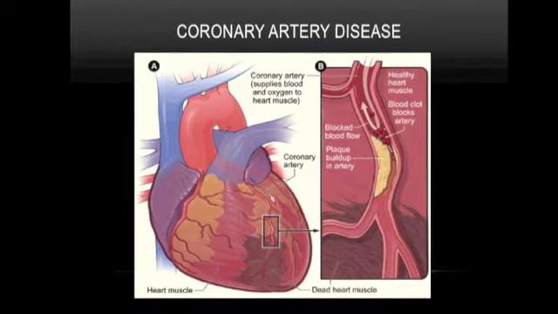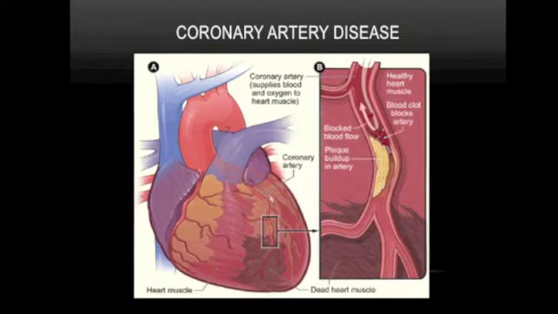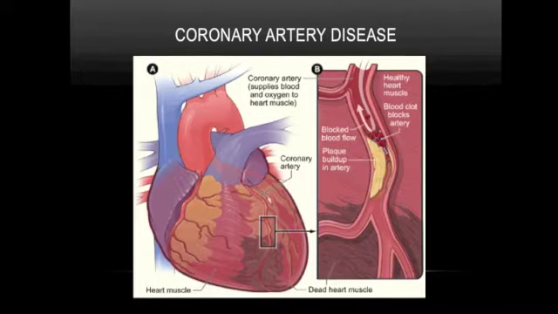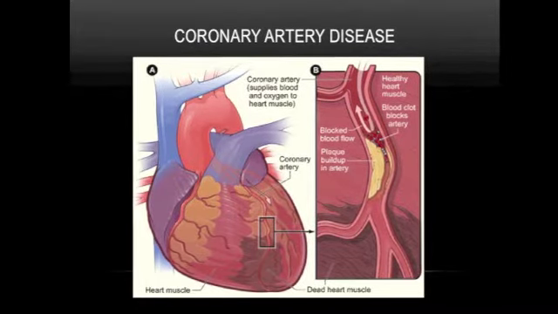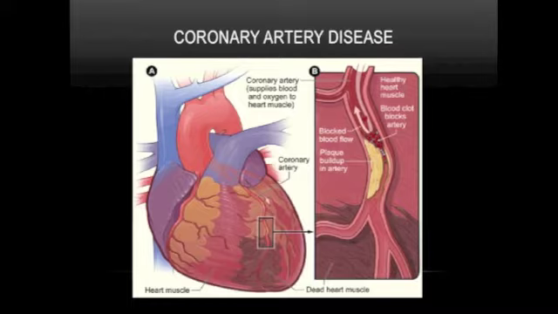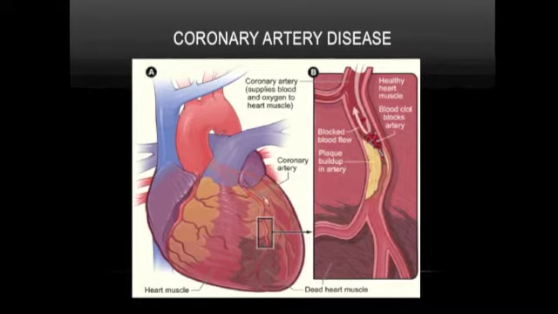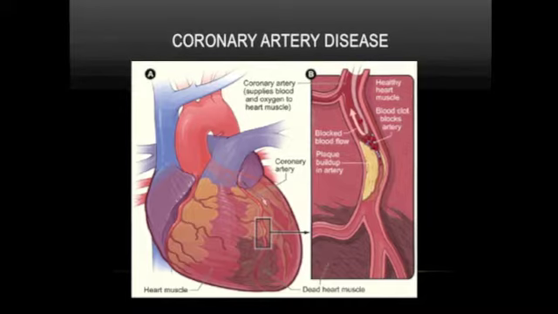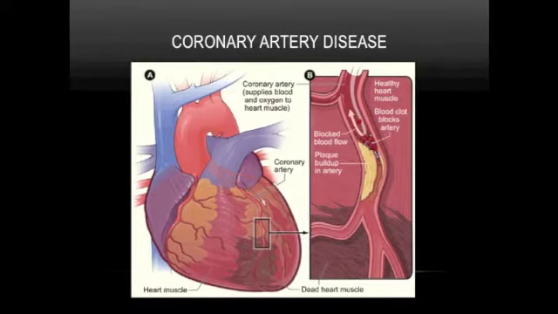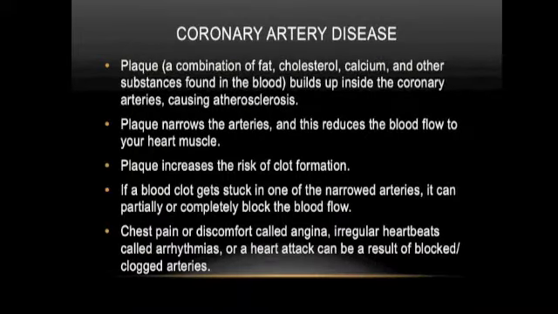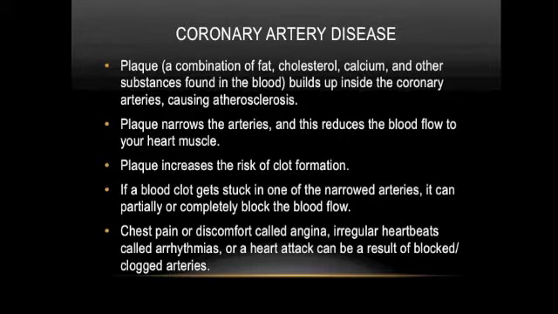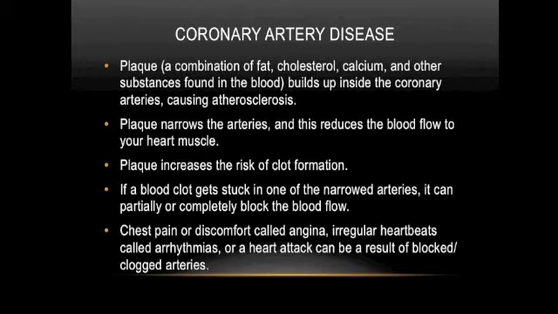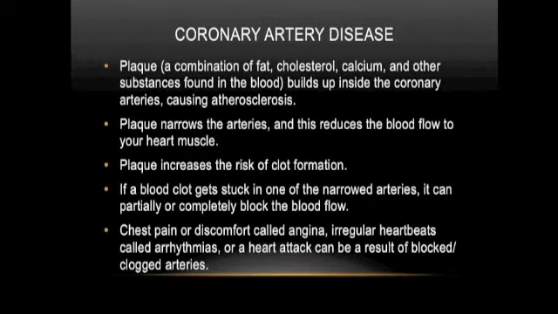In coronary artery disease, a waxy substance called plaque builds up inside the coronary arteries. These arteries supply your heart muscle with oxygen-rich blood. Plaque is made up of fat, cholesterol, calcium, and other substances found in the blood. When plaque builds up in the arteries, the condition is called atherosclerosis. Plaque narrows the arteries, and this reduces the blood flow to your heart muscle. The buildup of plaque also makes it more likely that blood clots will form in your arteries.